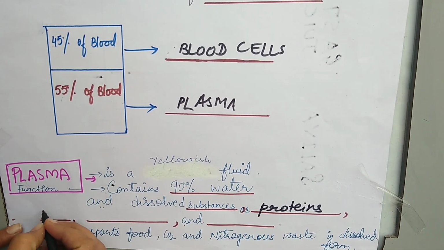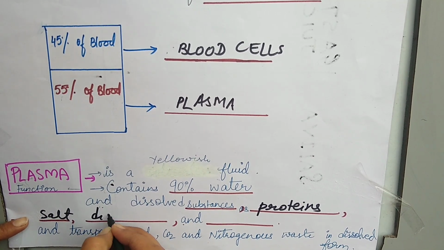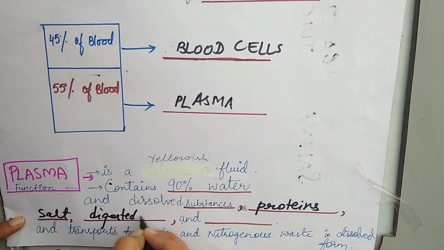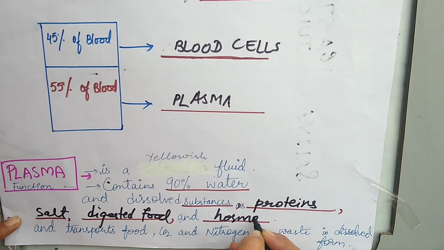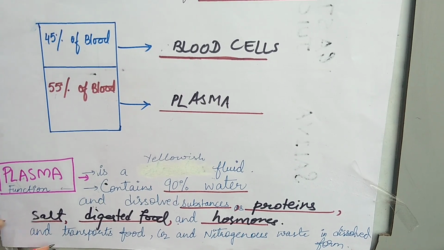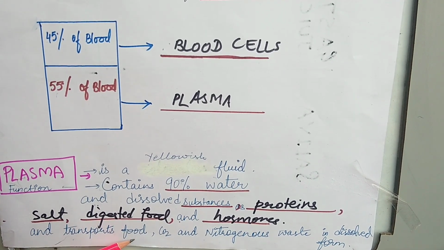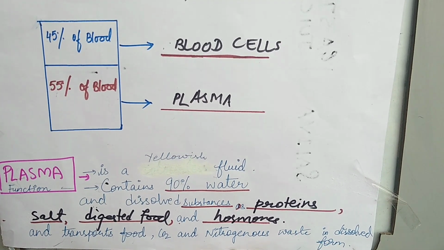Common salt is dissolved in it, and it contains digested food, and hormones are also transported with the help of plasma. That's why I have written that plasma transports food, carbon dioxide and nitrogenous waste in dissolved form.